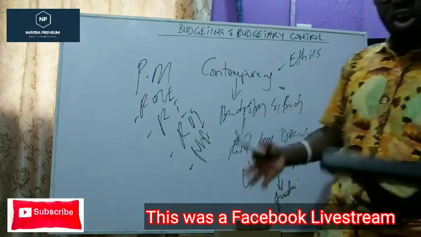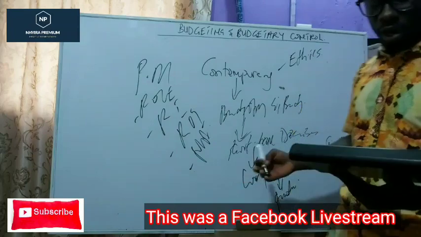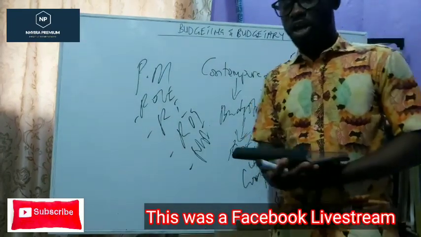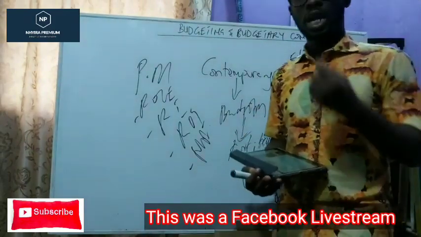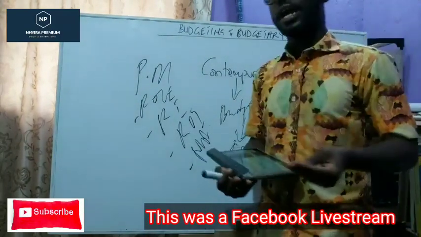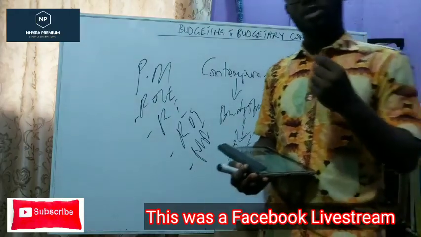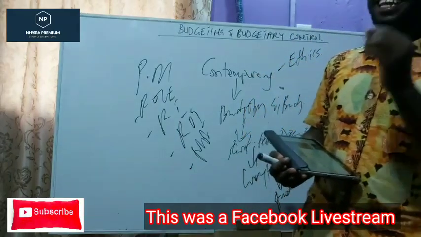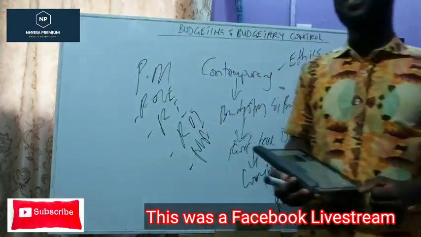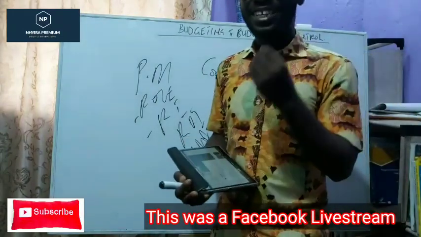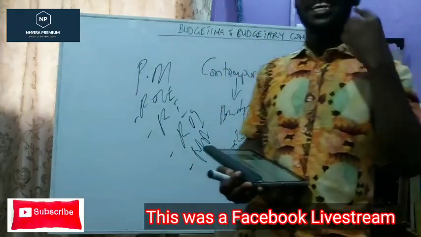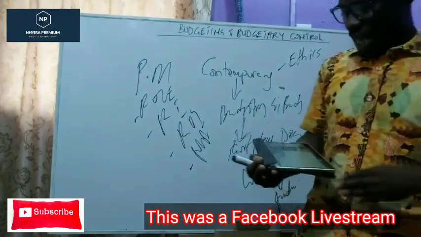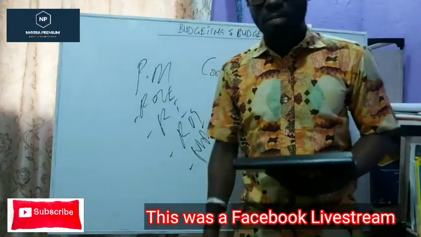Then we come to long-term decisions. This is where we talk about investment appraisal. I believe you know about investment appraisal. Here we're going to be dealing with a couple of the methods: the accounting rate of return, net present value, internal rate of return, the payback period, and then possibly the discounted payback period.